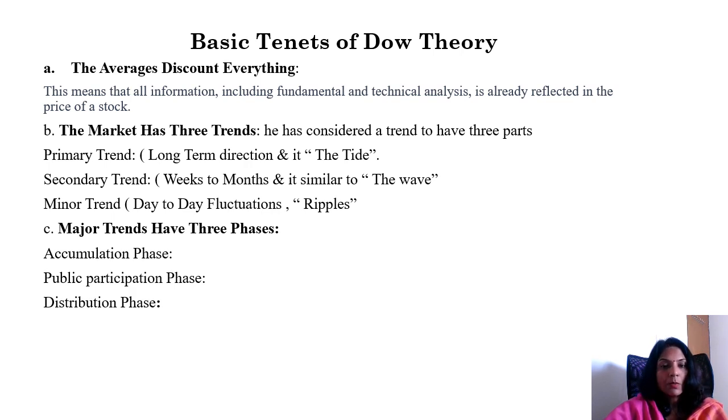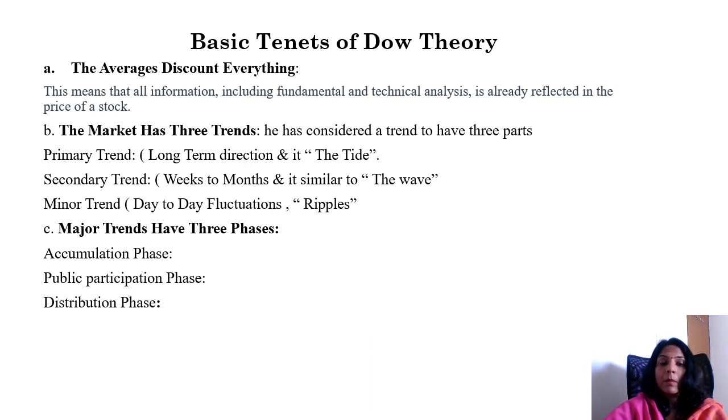The volume of stock purchased by these smart institutional investors will kickstart the sluggish demand and give the stock price a much needed upward push. So in this accumulation phase, mainly the smart institutional investors will start investing.